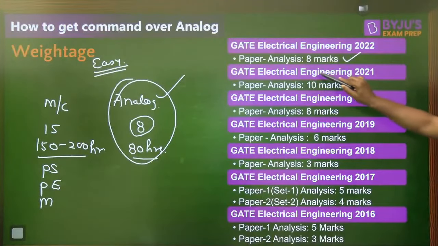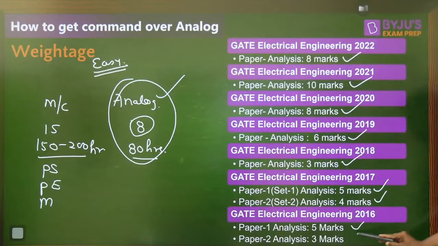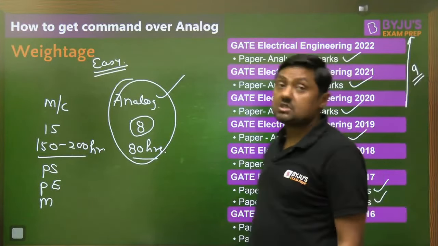Then in 2021, 10 marks, 2020, 8 marks, no doubt in 2019, 6 marks. Okay, it happens sometimes. Now in 2018, 3 marks, 5 marks, 4 marks, 5 marks, 3 marks. My dear students, for the last 3 years we are getting 8, 10 and 8, that is the average is what? 9 marks. And that's why this is an important subject.